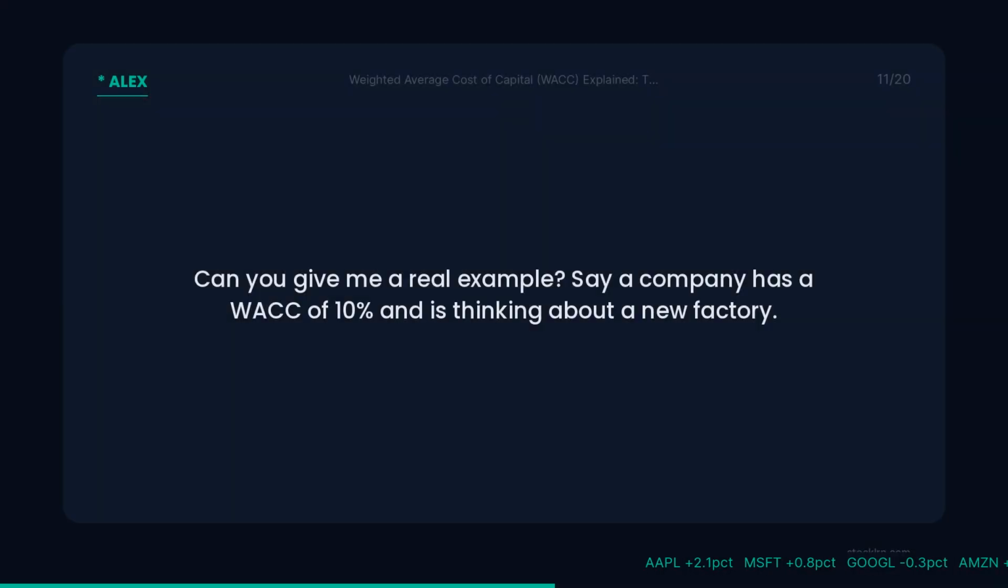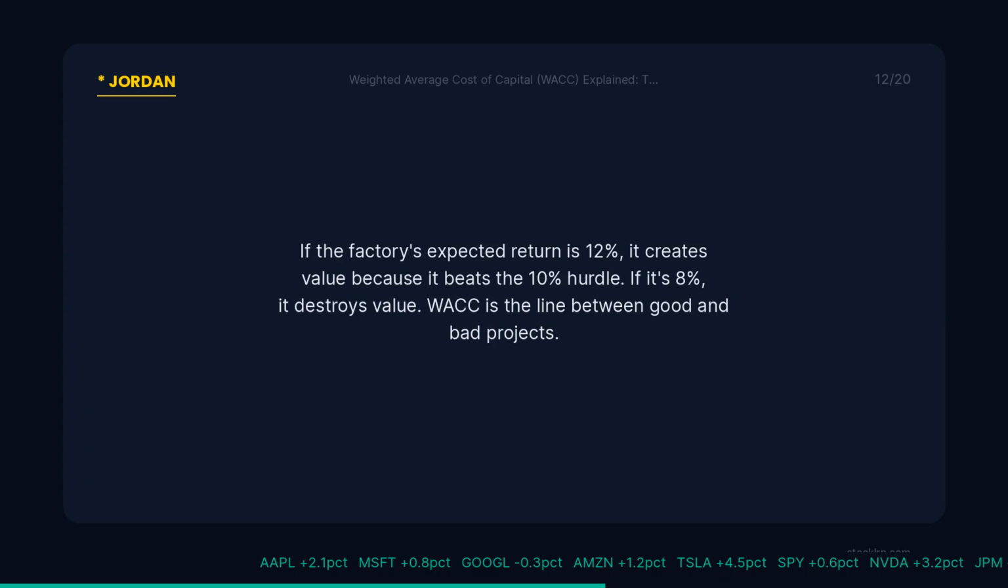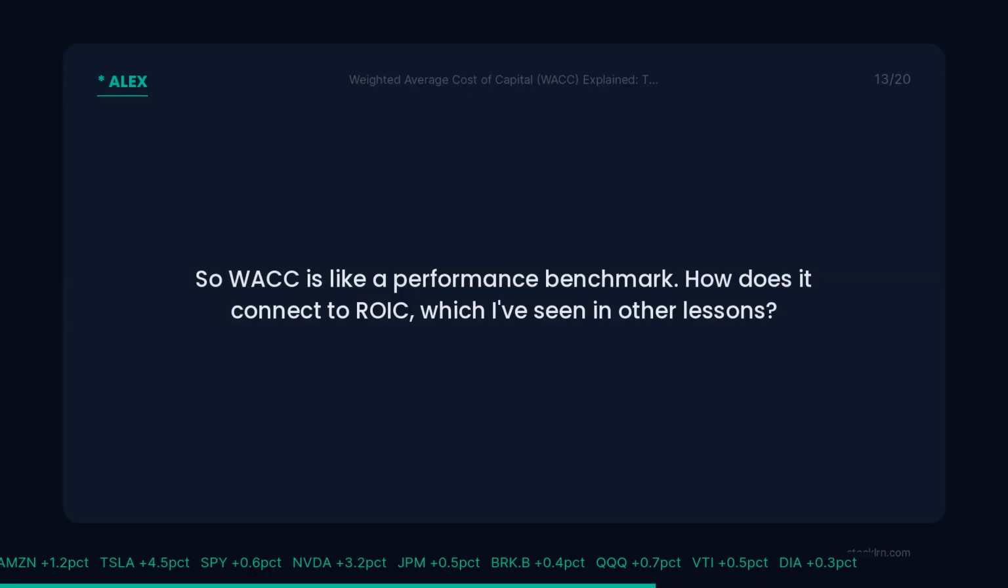Can you give me a real example? Say a company has a WACC of 10% and is thinking about a new factory. If the factory's expected return is 12%, it creates value because it beats the 10% hurdle. If it's 8%, it destroys value. WACC is the line between good and bad projects. So WACC is like a performance benchmark.